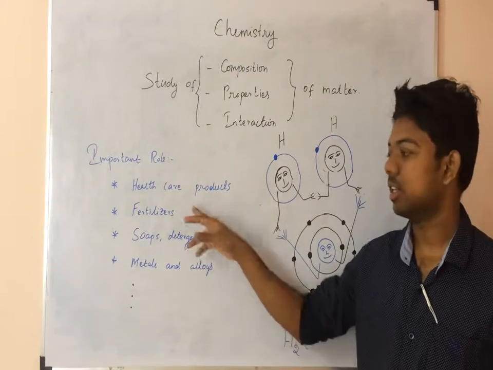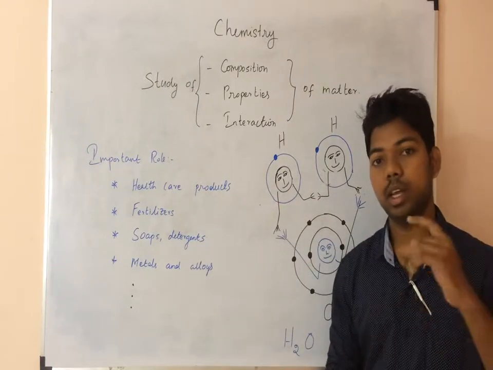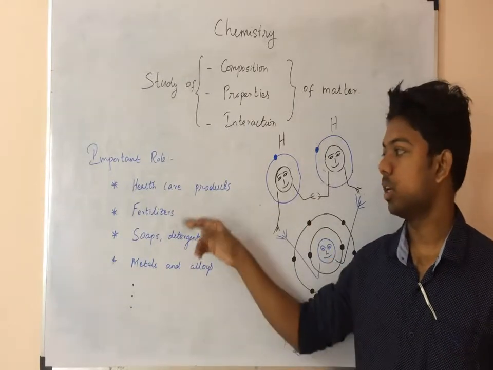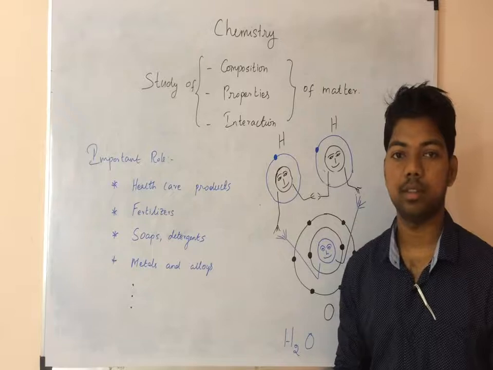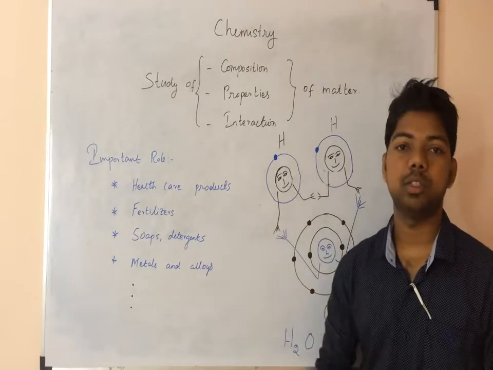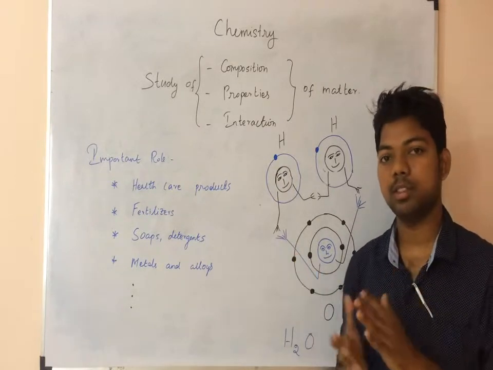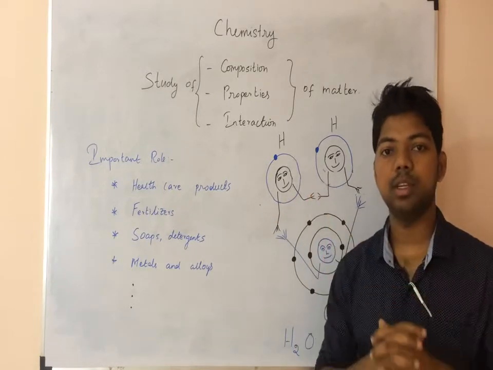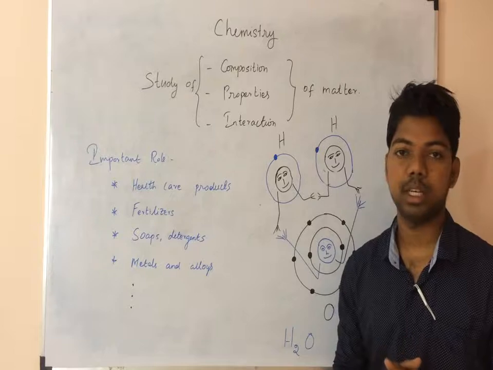Then fertilizers: in the agriculture field, we get more yield by using fertilizers. This also comes from chemical reactions, because a chemical reaction means creating a bond between atoms and molecules.